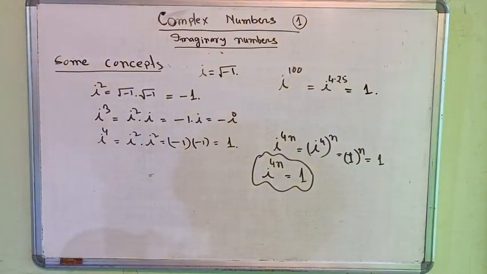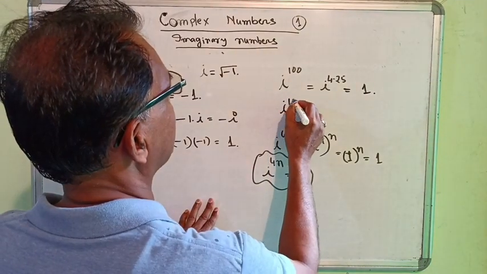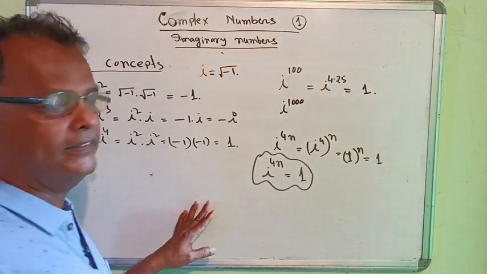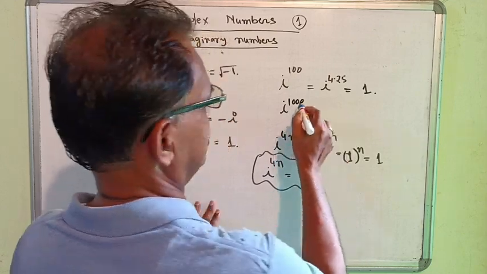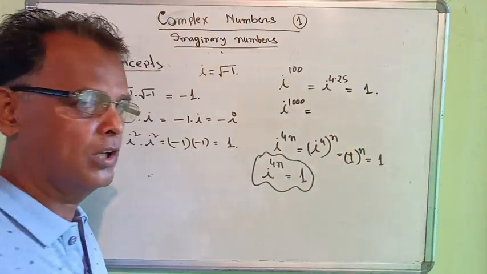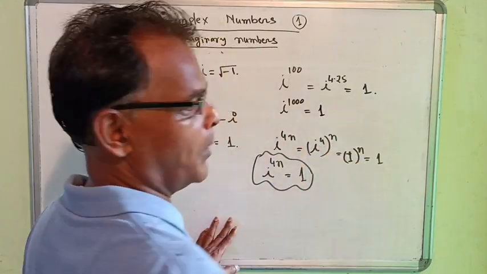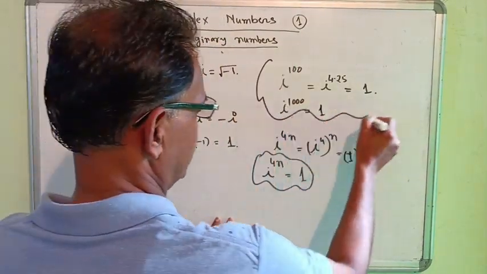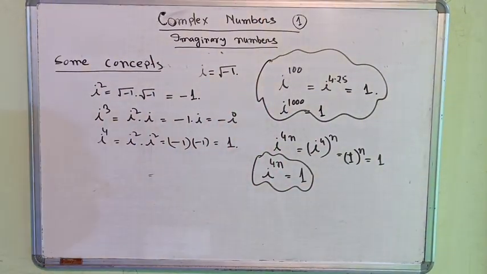And similarly, i to the power 1000, then we can write this equal to what? That is, 1000 is a multiple of 4. Therefore, we get equal to 1. That is the main concept of the imaginary numbers.